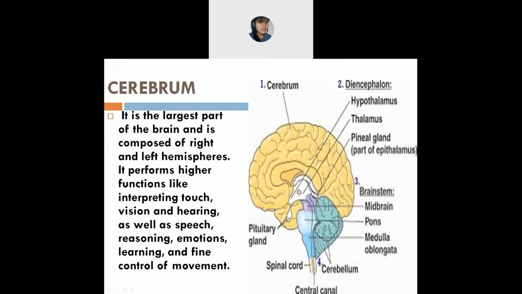And what is the function of this cerebrum? The cerebrum helps in interpreting touch. Interpreting touch means if you touch something, maybe you are closing your eyes and not seeing the thing, but if you just touch it, you will be able to know it.